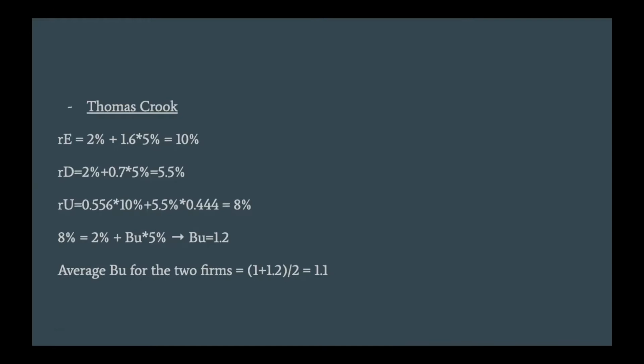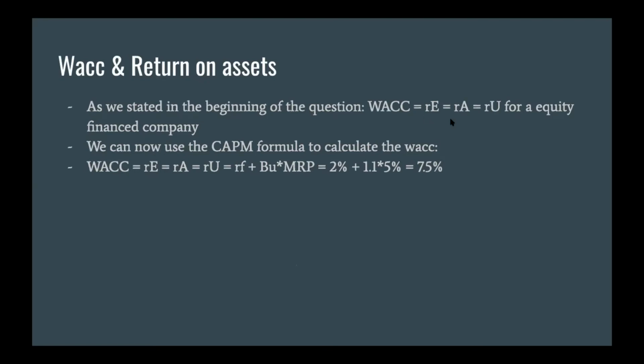Yes, so now we only have one simple step left, and that is to calculate the WACC, which we previously stated was equal to the RE and equal to the return on assets and the unlevered return, since it was an equity financed company, and that is really important to understand. And therefore, since we have the unlevered beta, thanks to these other firms working in the same sector, we can just use the CAPM formula to receive the WACC, or the unlevered rate of return, which is equal to the WACC for this company.